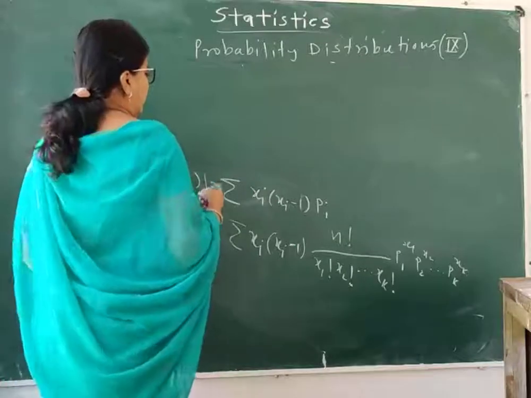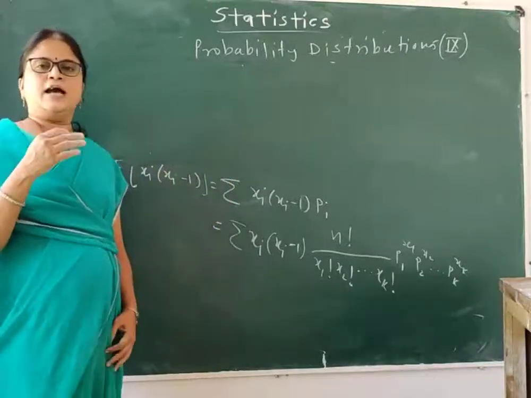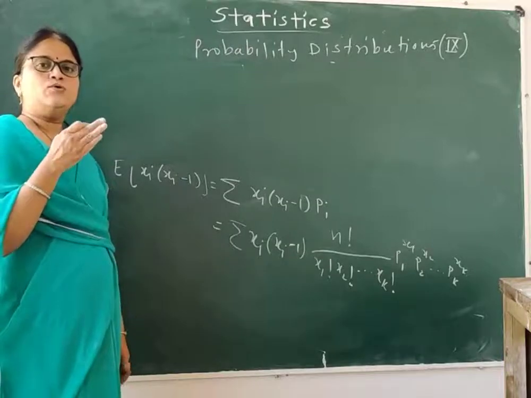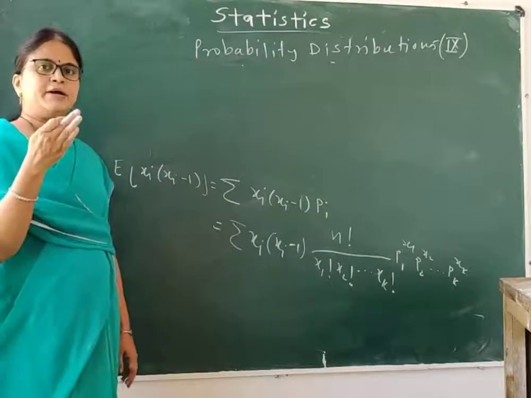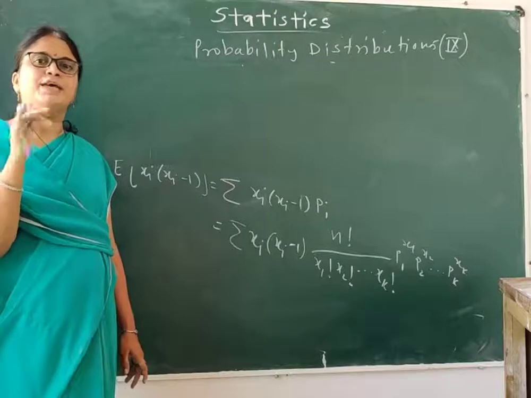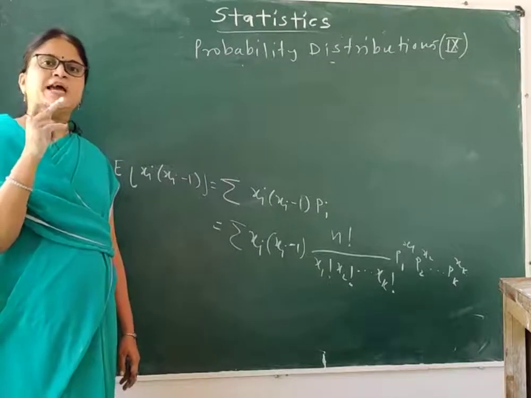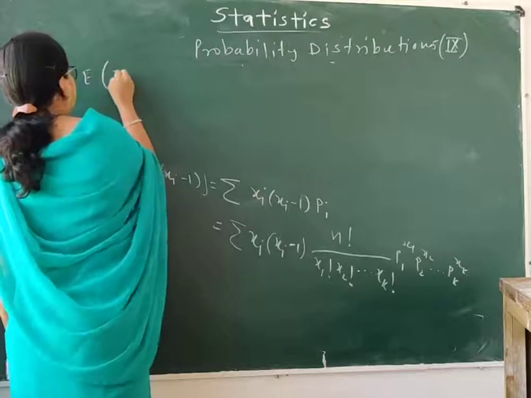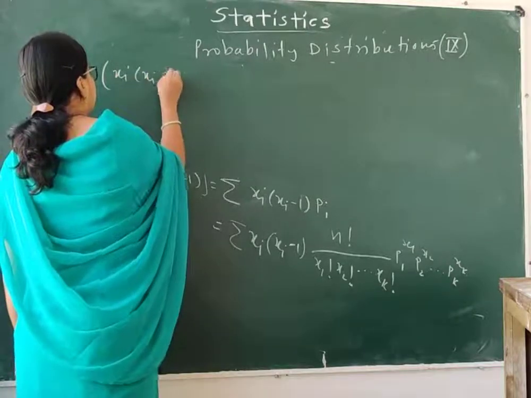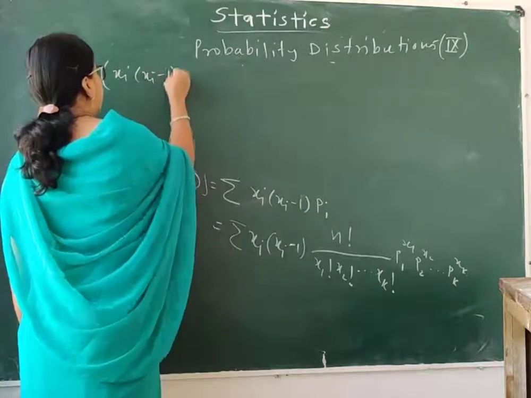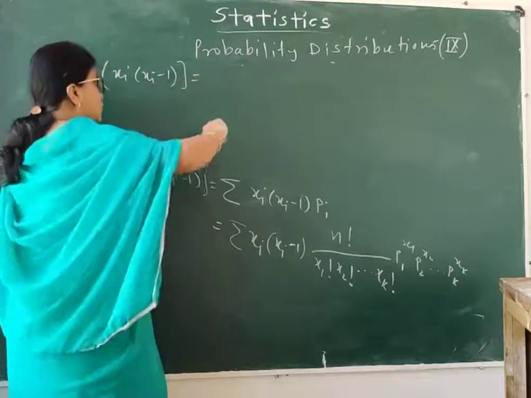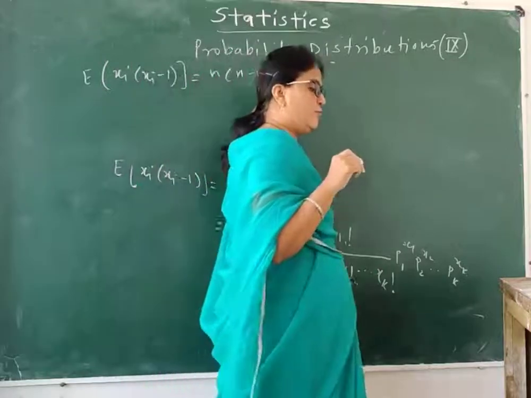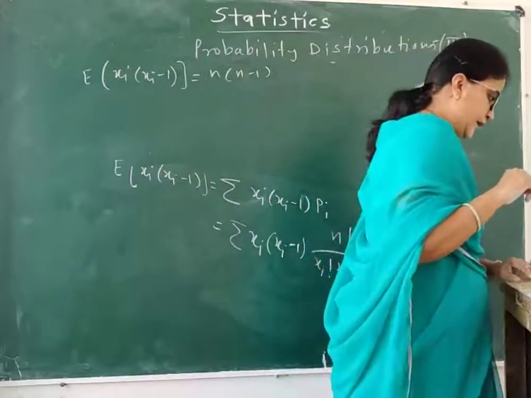Fine. Now in a similar manner, as in the mean, we can have two terms common. Out of n we can take n and n minus 1 common, and out of pi we can take pi square as common. So what we get: expectation of xi minus 1 is equal to n minus 1, and out of pi I will take pi square.